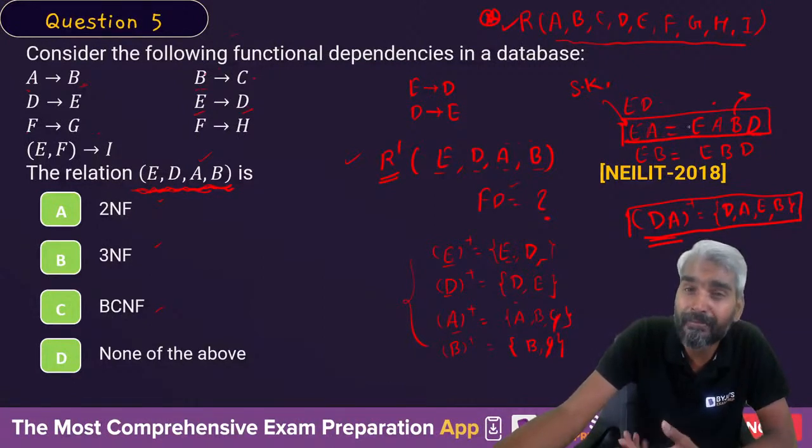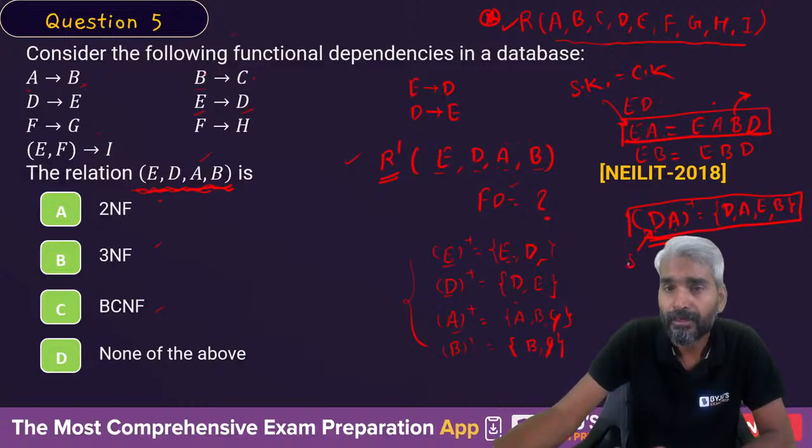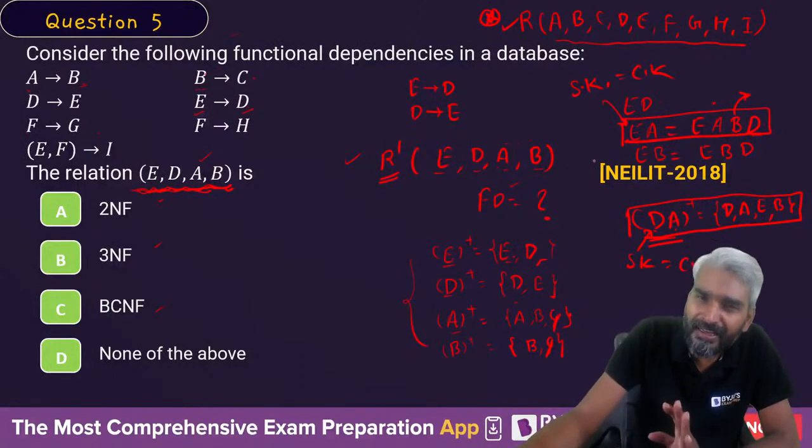A alone cannot determine all the attributes. D alone cannot determine all the attributes. Therefore, these two are the candidate keys as well. These two are the super key as well as candidate key. Right? Apart from that, can you have any other candidate key?